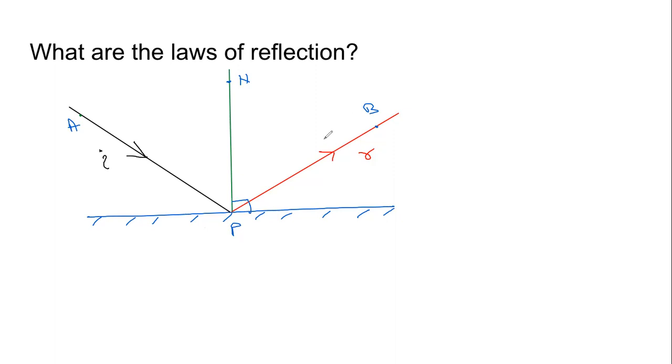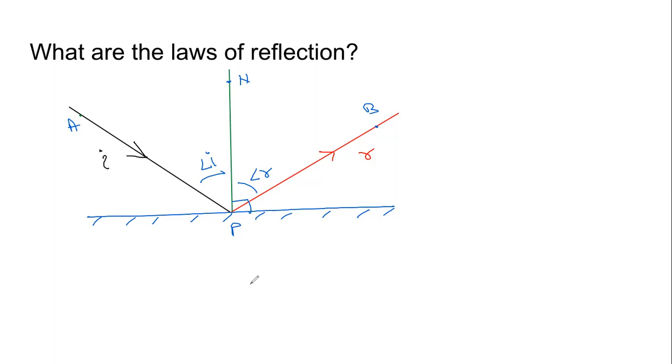The law of reflection says that the angle of incidence, this angle I, will be equal to the angle of reflection, this angle R. The angle that the incident ray makes with the normal will be the same as the angle that the reflected ray makes with the normal. Angle I is equal to angle R.